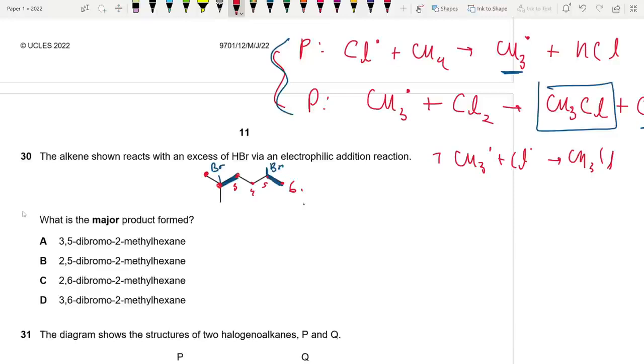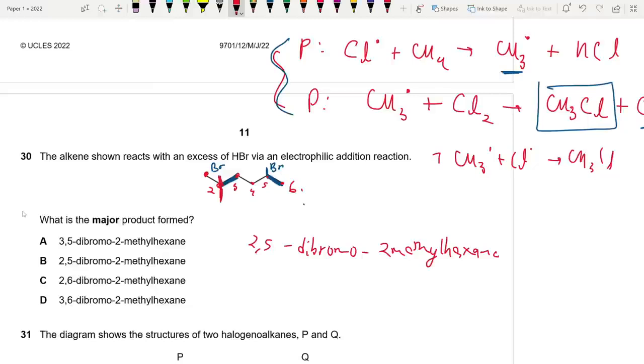And we have a methyl group on the second carbon as well as a bromo group on the second carbon and a bromo group on the fifth carbon, right? So what is this compound? 2, 5 dibromo. Okay, we got 2 bromo groups on the second and fifth carbon. 2 methyl hexane. 2, 5 dibromo. 2 methyl hexane.